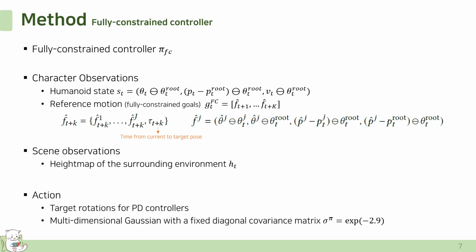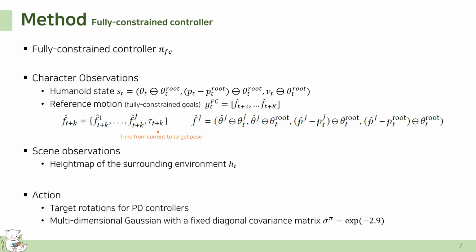The reference motion G_FC consists of future motion over the next k frames and is referred to as a fully constrained goal in the paper. Similar to the state s_t, the goal is represented in local coordinate frames, one at the root and others at each joint.